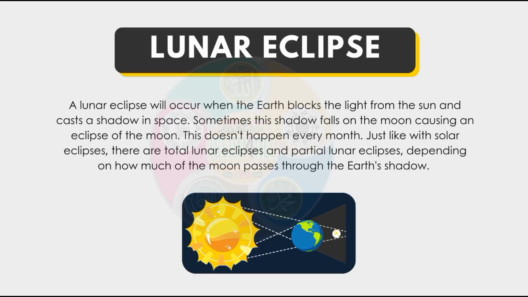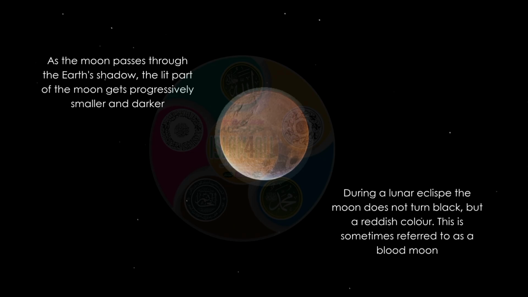Lunar eclipse. A lunar eclipse will occur when the earth blocks the light from the sun and casts a shadow in space. Sometimes this shadow falls on the moon, causing an eclipse of the moon. This doesn't happen every month. Just like with solar eclipses, there are total lunar eclipses and partial lunar eclipses, depending on how much of the moon passes through the Earth's shadow.